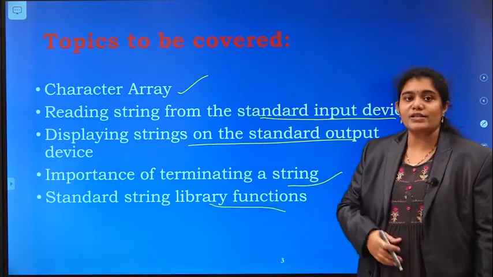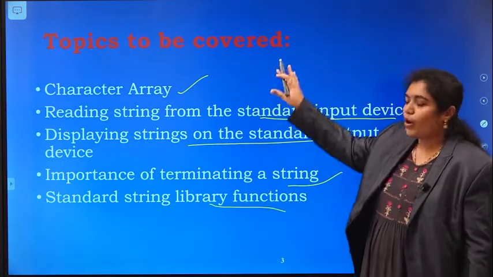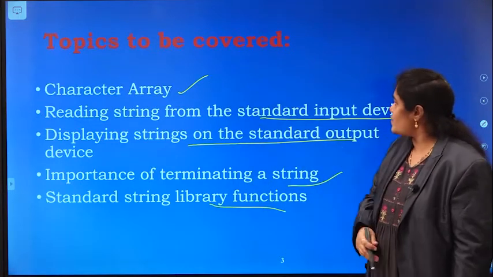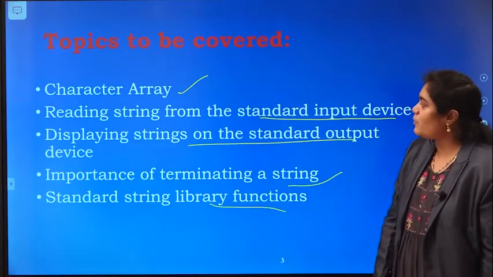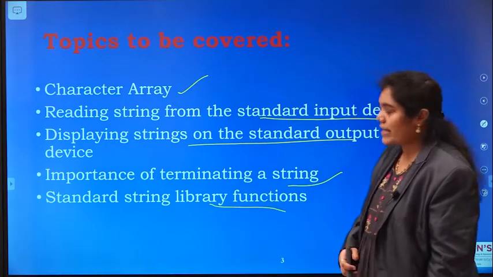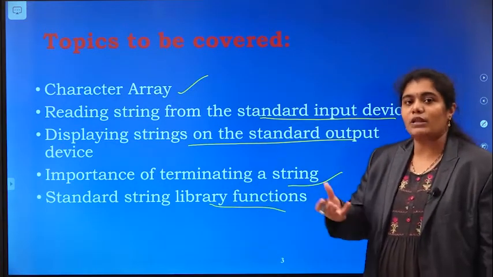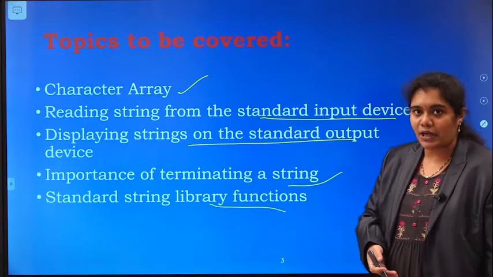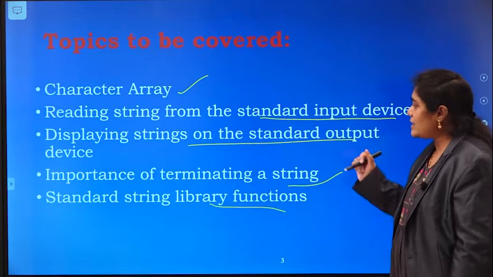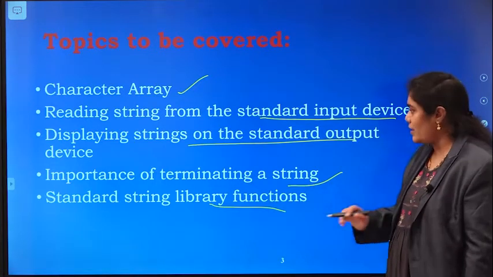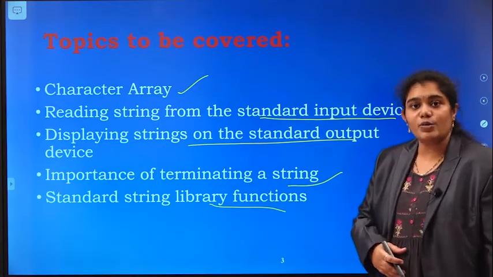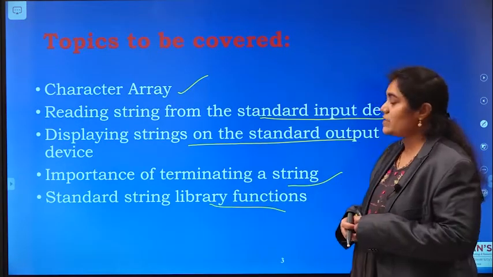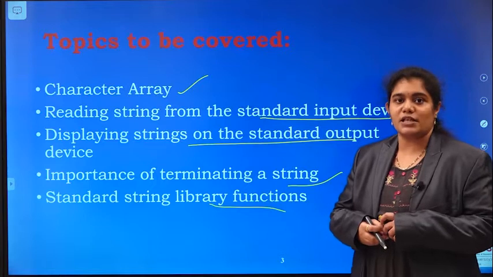So in this strings concept, we are going to cover all these sub-concepts: character array, reading strings from the standard input device, and displaying strings on the standard output device. That means what are the predefined functions we are going to use to display a string on the standard output device, what is the importance of terminating a string, and what are the standard string library functions provided by the C library. These are all the things we are going to discuss in this session.